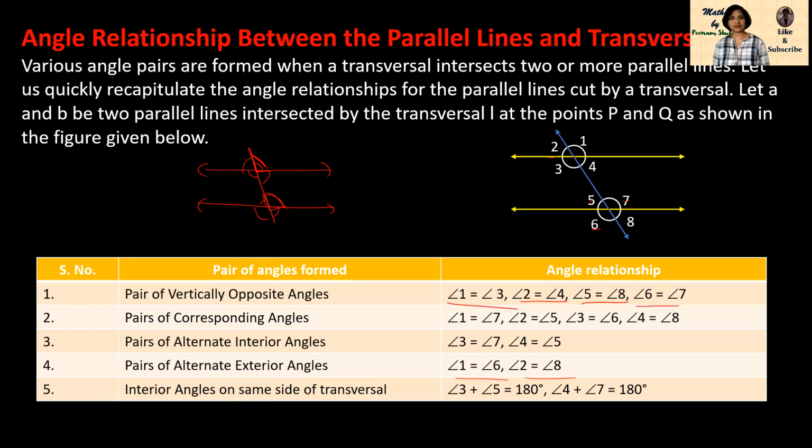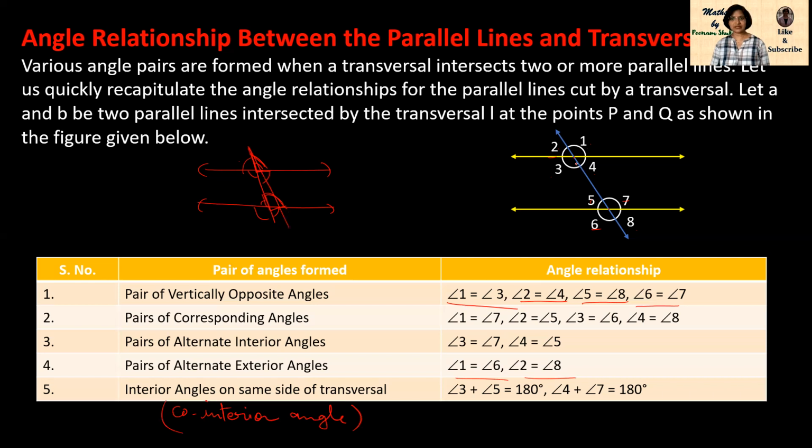Interior angles on the same side of the transversal, or we can say co-interior angles also. Somewhere you can read co-interior angles, so don't get confused. You have to find interior angles on the same side of the transversal. This is the transversal line in blue color.